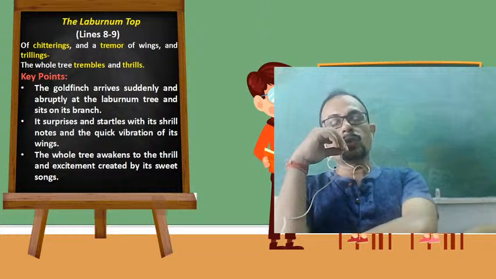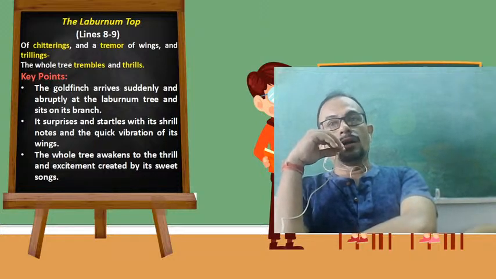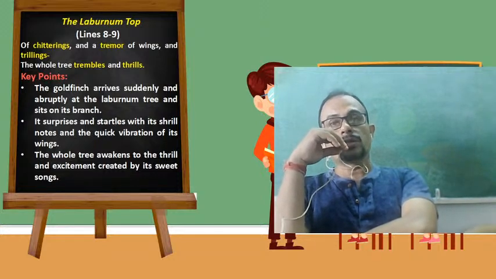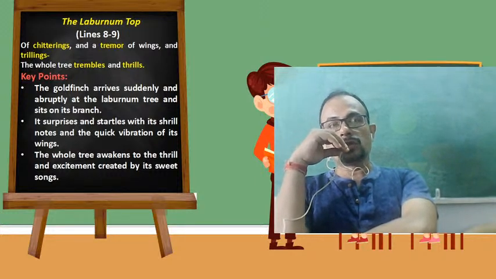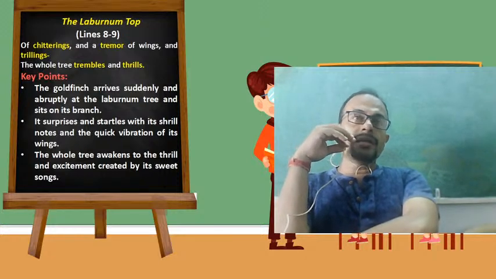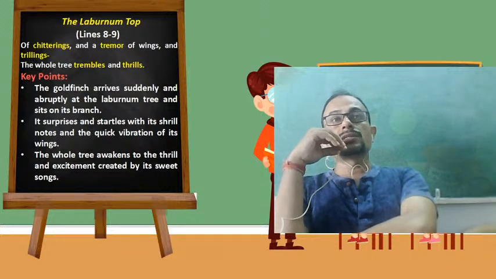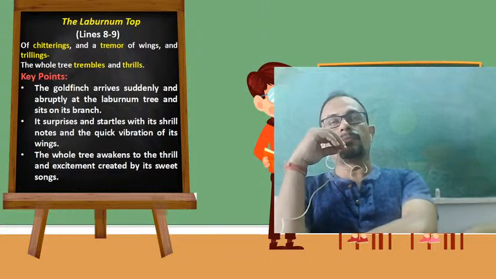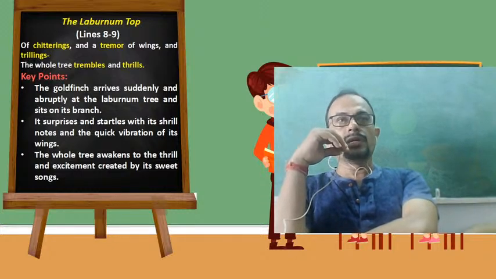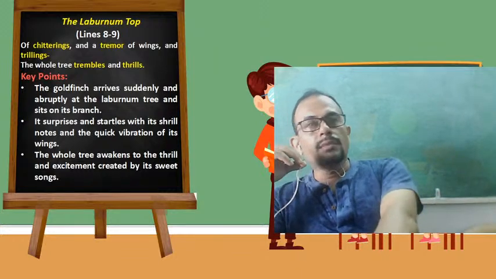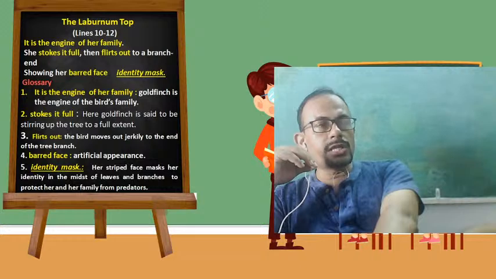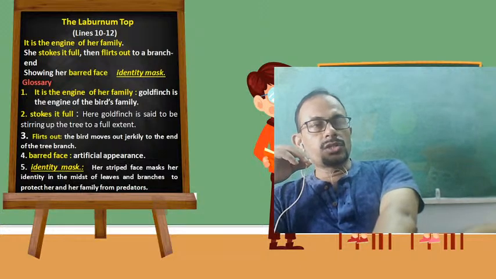The poet wanted to increase or enrich the importance of the goldfinch bird. That is why he has used the word hyperbole here. So the poet in these two lines communicated to us the importance of the presence of the bird, and therefore he has made use of this hyperbole in line number 9. Now let's move on to lines 10 to 12.